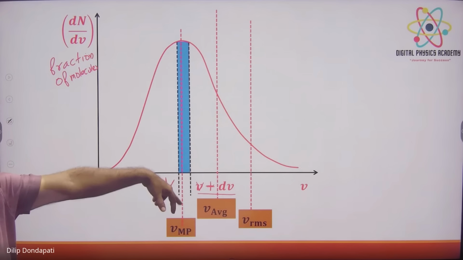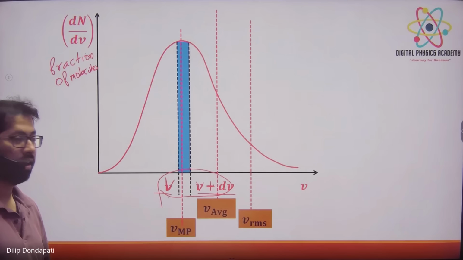Yeah, that VMP, like probable speed is the highest compared to. No. What is this one? V and V plus dv क्या है?